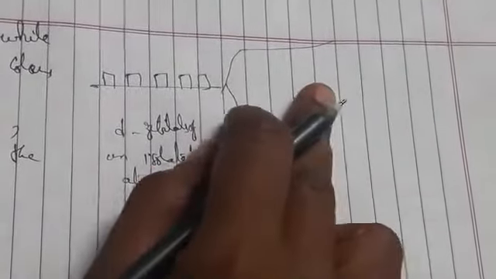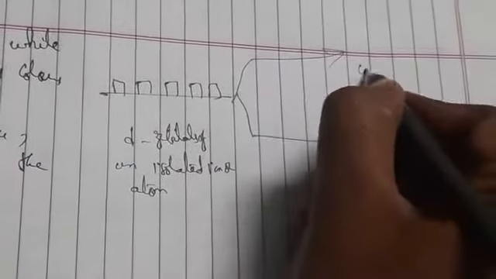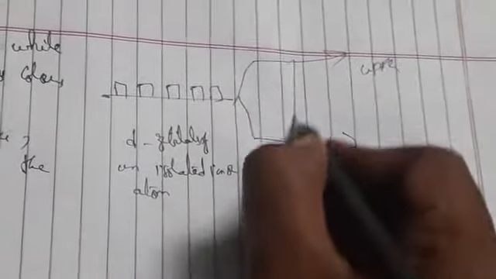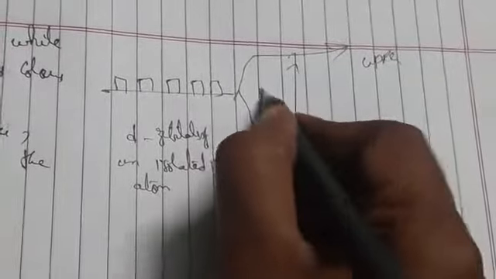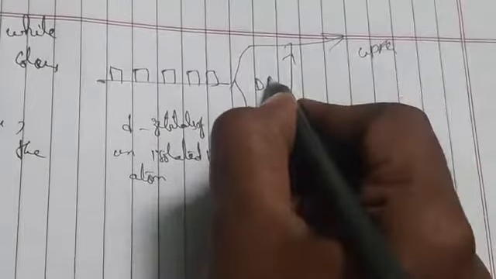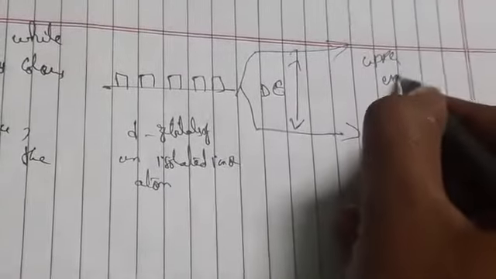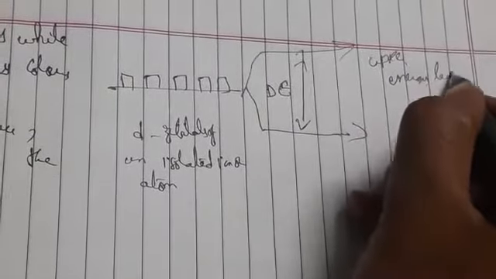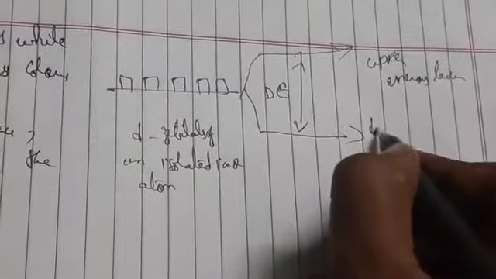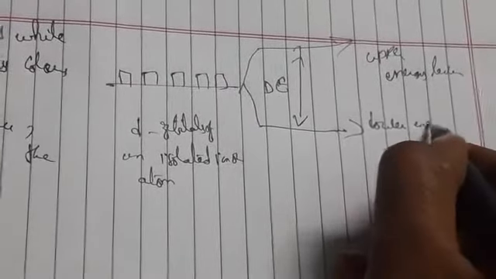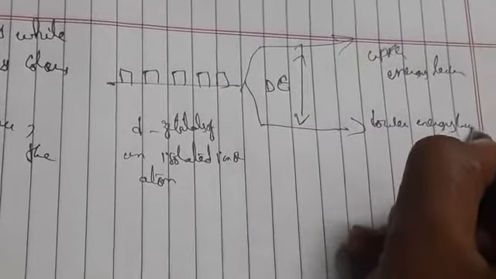Here they are divided into two sets, an upper energy level and a lower energy level.